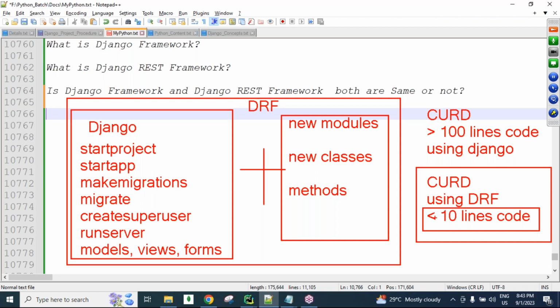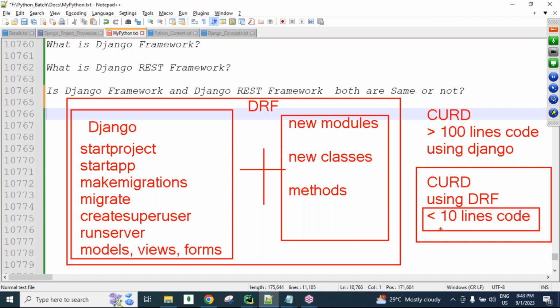Creating fewer lines of code means we can finish within less time. And writing fewer lines of code means readability increases and complexity decreases. Developing within less time means the cost of the project is saved, the duration of the project is reduced, the cost of the project is reduced, and the performance of the application increases. There are several benefits if we create very few lines of code, guys.